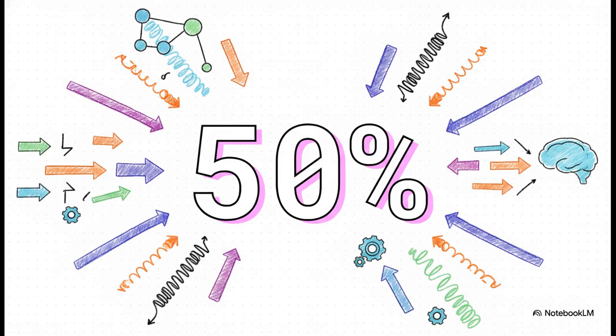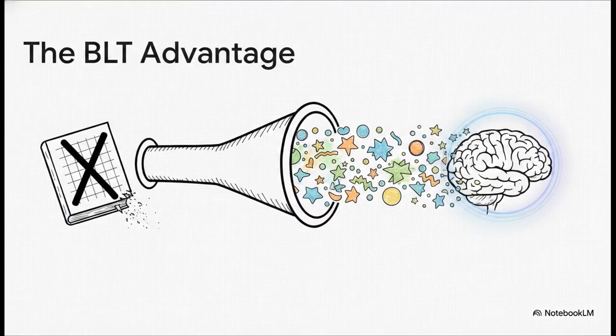But here is the truly staggering takeaway. It achieves that matching performance while using up to 50% less computational power during inference. I mean, let that sink in for a second. By intelligently allocating its resources, it's not just fundamentally better at understanding the data, it is vastly cheaper to run. So by removing the tokenization bottleneck, we effectively eliminate the modality gap entirely. And the advantages are literally a game-changing leap forward.